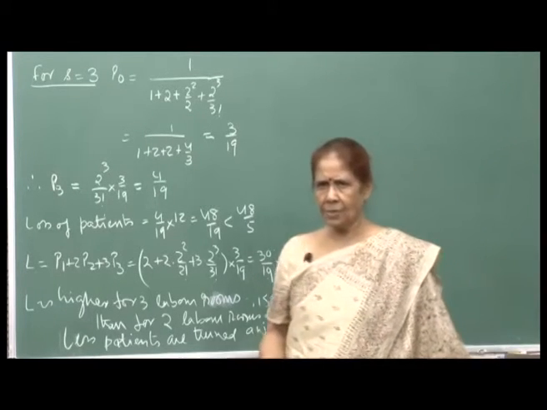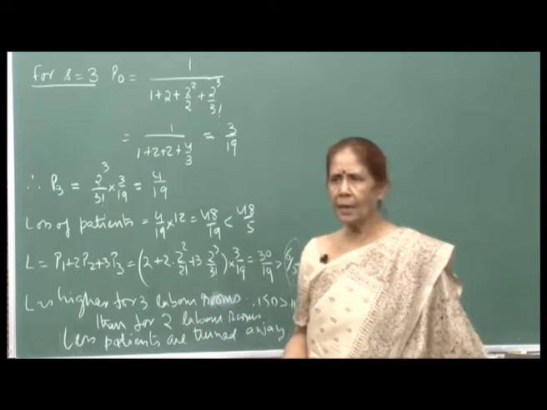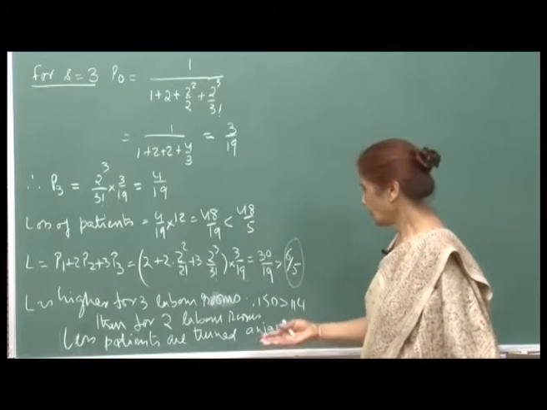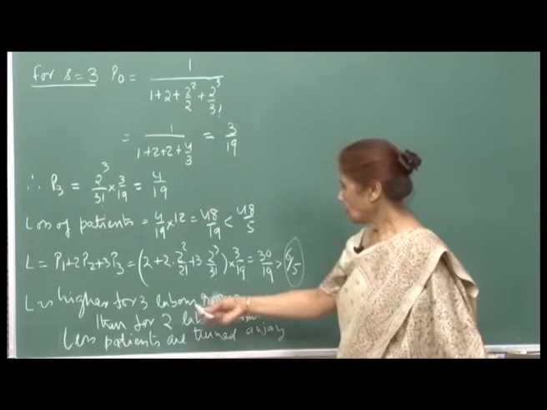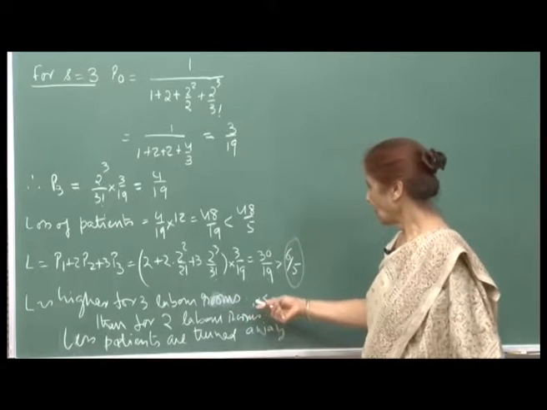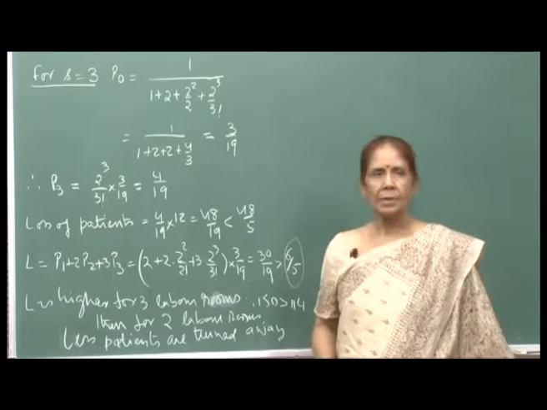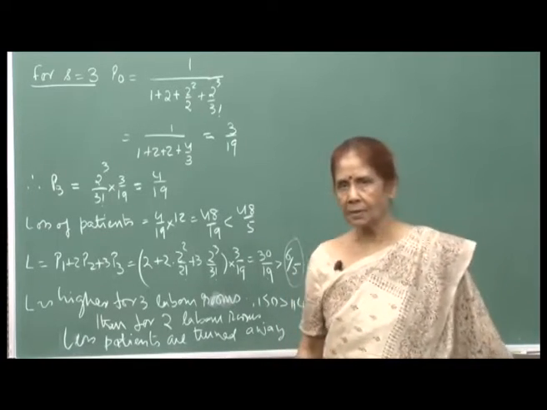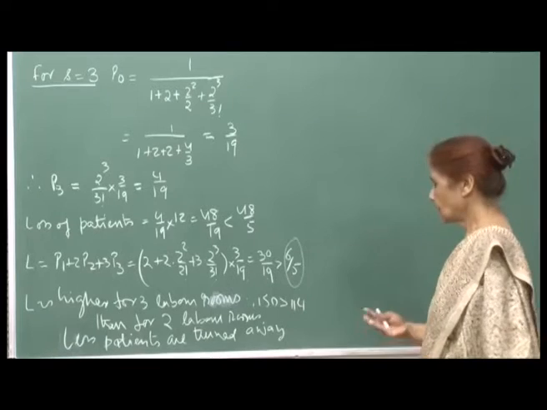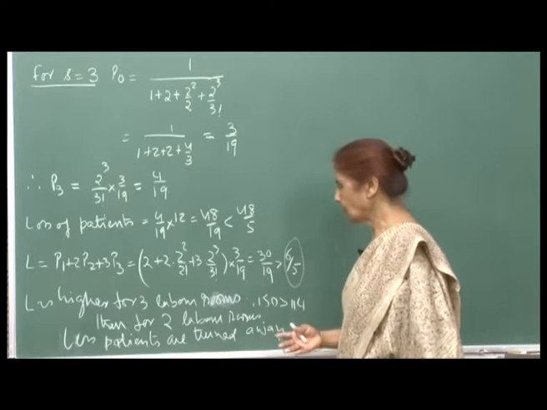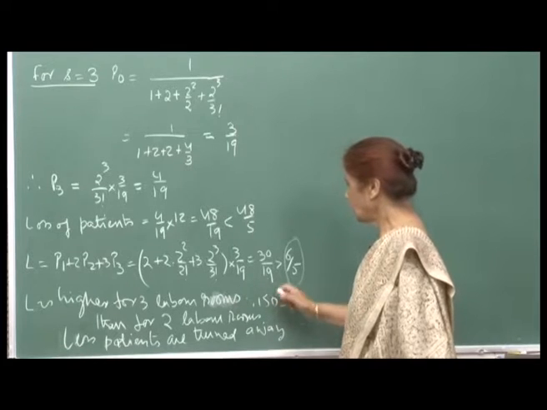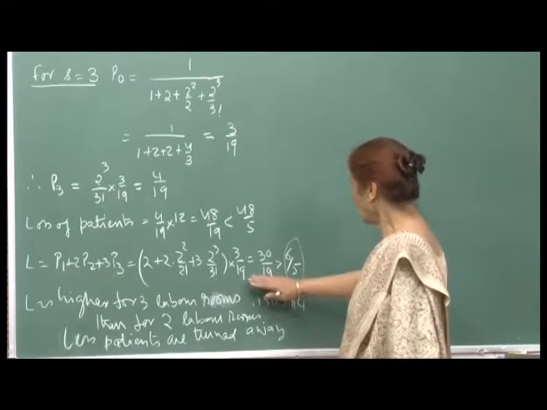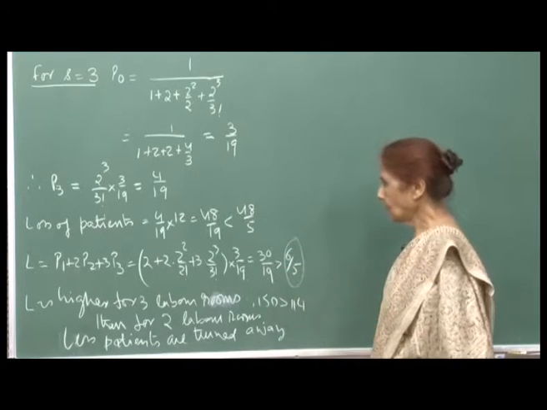Because you are turning away fewer patients, and if goodwill counts, then certainly it is more important to have a lot of goodwill in the community, and so 3 labor rooms may be worthwhile rather than 2 labor rooms. Now, consider the expense of having another labor room, a new doctor, one more doctor, one more labor nurse, and so on. But anyway, this is something for the organization to consider, and the numbers tell you something.